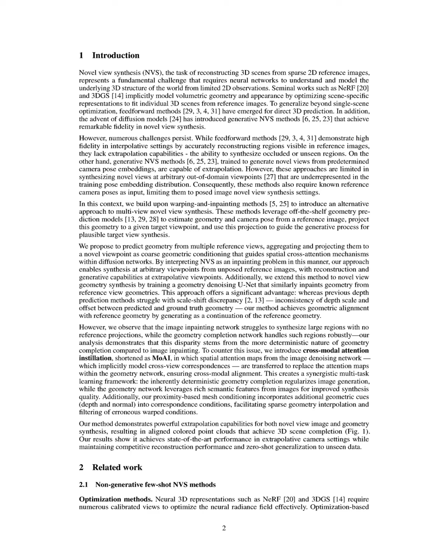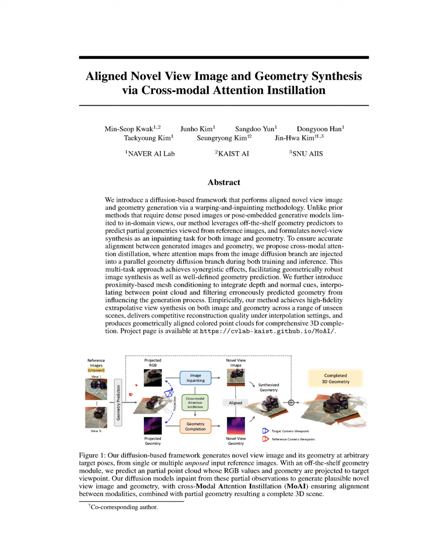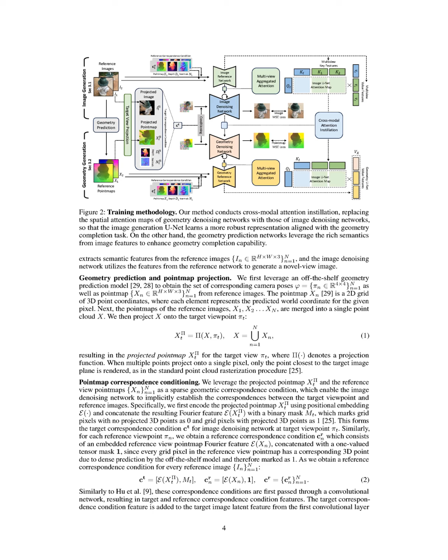Our proposed method operates in a multi-step process to achieve novel view synthesis and geometry prediction from unposed reference images. First, the image reference network extracts semantic features from the input reference images, which are essential for understanding the scene structure. Next, the geometry prediction model utilizes these reference images to generate corresponding camera poses and point maps, which represent 3D point coordinates for each pixel.